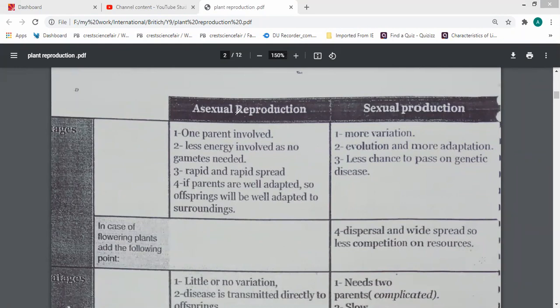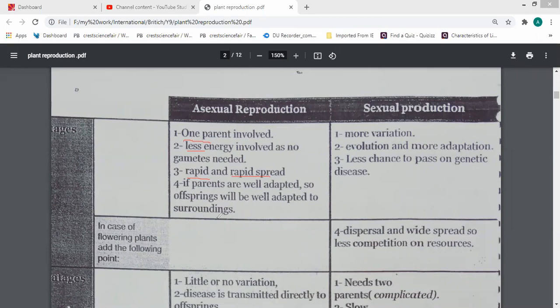For asexual reproduction, it includes just one parent, and the energy required for this process is less. It occurs rapidly and spreads rapidly. If the parents are well adapted, the offspring will be adapted to the external environment. But if the parents are not adapted, the offspring are not well adapted because there is no diversity.